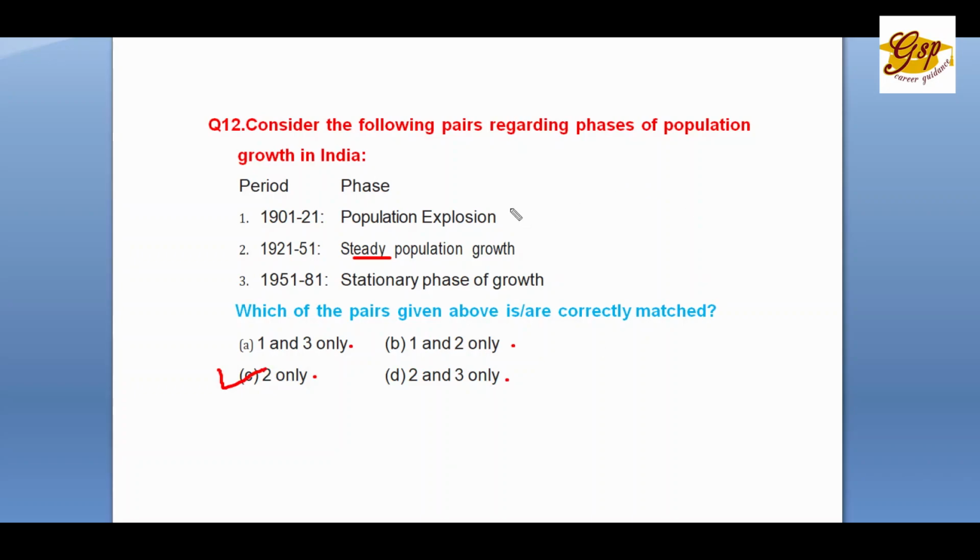Really speaking, this is the static population. 1921 used to be called the year of great divide, with negative growth. Then there is steady population growth from 1921 to 51. And 1951 to 81 was the population explosion. The stationary phase will take some more time. So that's the story: year of great divide, then steady growth and population explosion, and we are reaching the stationary or static position. So those are the stages.